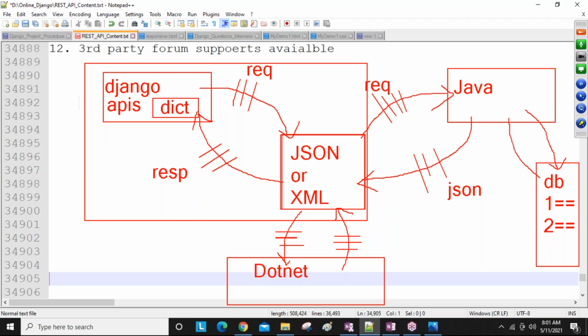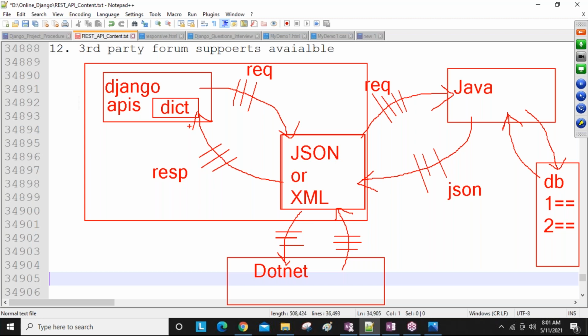Okay, I sent a request to get the data, all the data. So that's why you are getting the data. Now Java gives that data in the form of JSON, and that JSON data can be taken by Django. Okay, it means the Java application's database data we accessed using our Django.